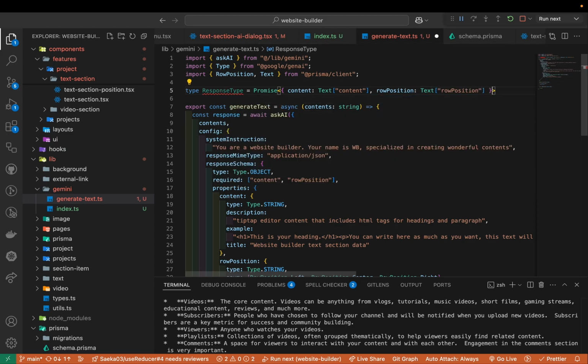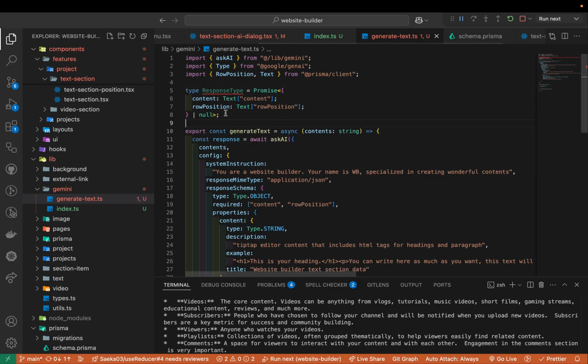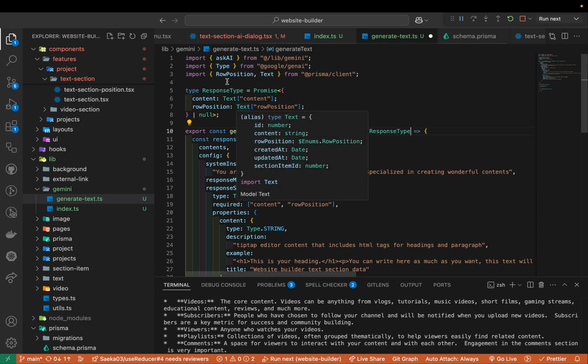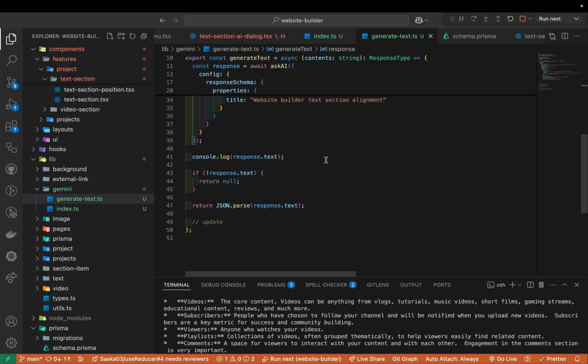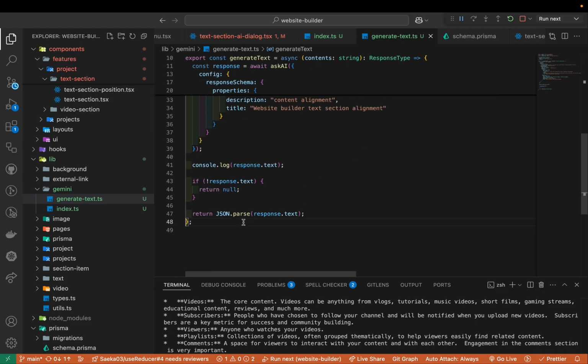So either this object or no. So that is this return type. I'm gonna give that for now. I know we can make the type declaration a little bit better, but for now let's leave it, okay? So looking good. Then we can handle this one outside.